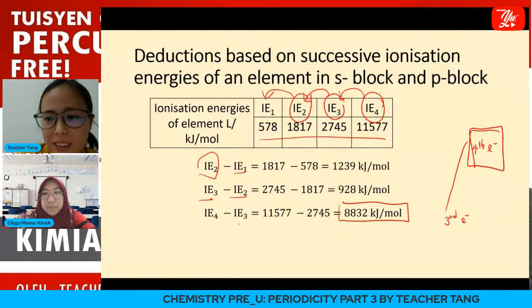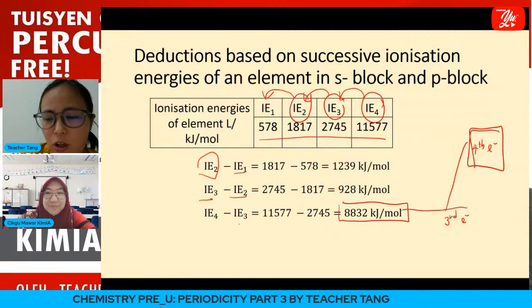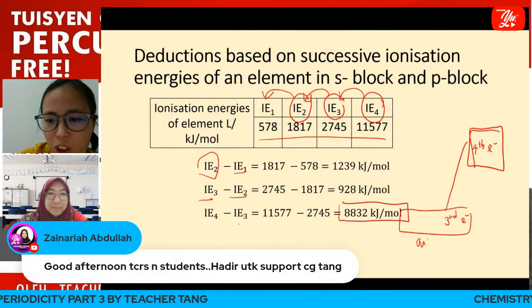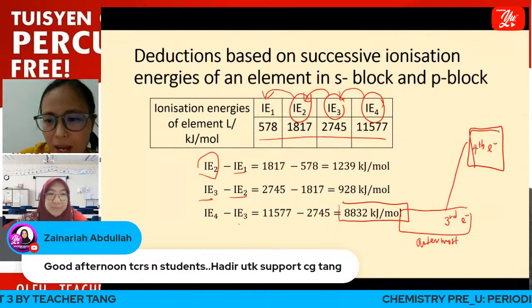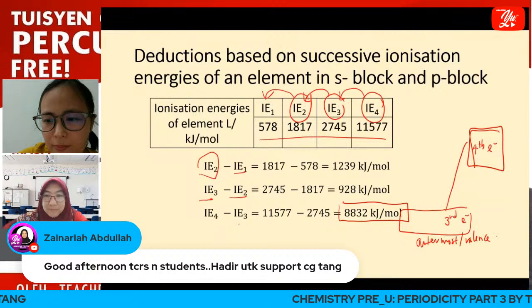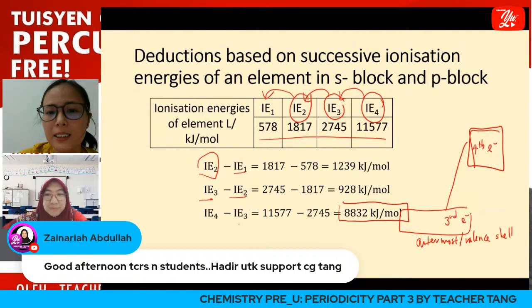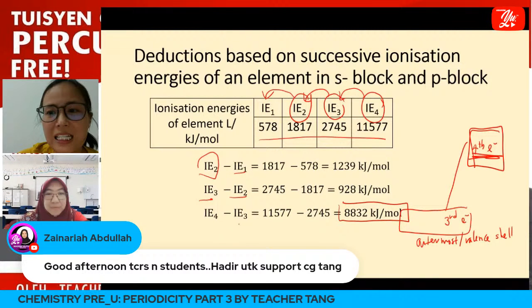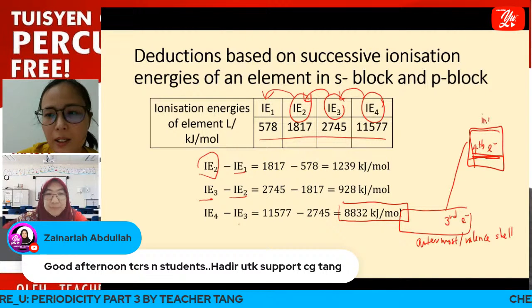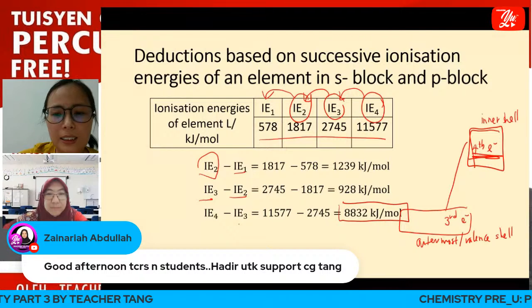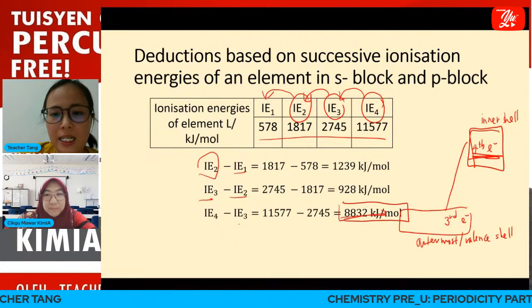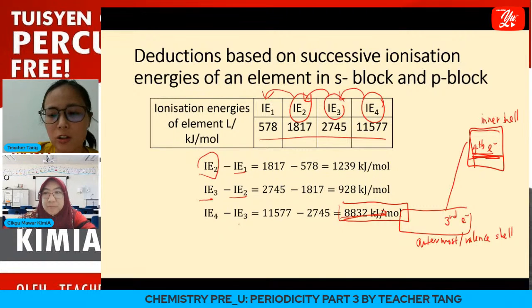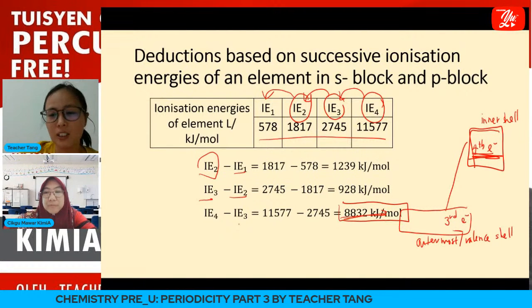The electrons before are removed from the outermost shell or valence shell. Because the fourth electron started to be removed from the inner shell, that's why the large difference occurs between removing the fourth electron and the third electron.